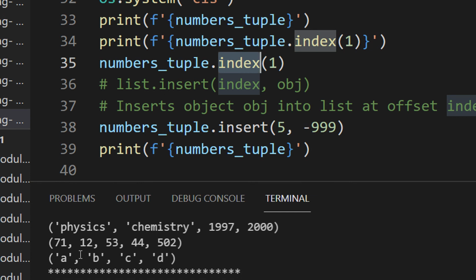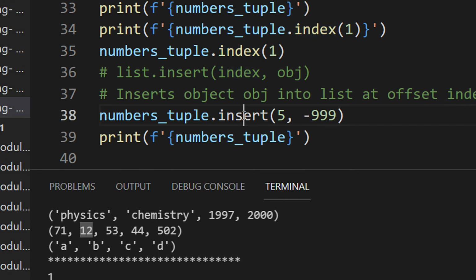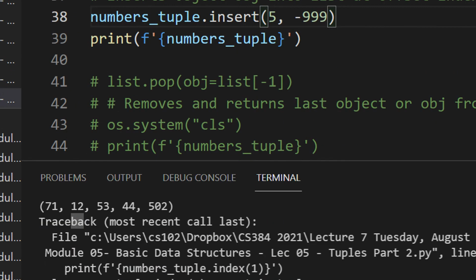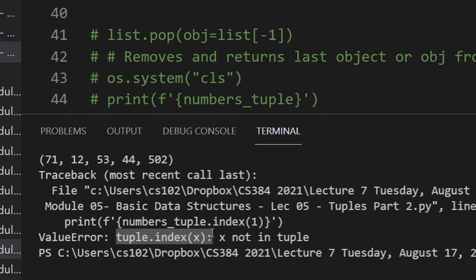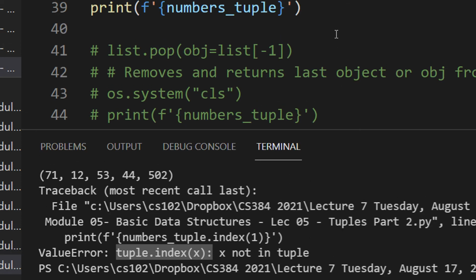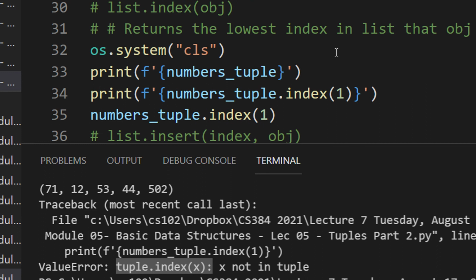Again, anything relating to indexing will work. So I want to print the number at index 1, which is nothing but 12. But of course, insert cannot be done. It will pop an error now. Let us see the error. Okay, this is also not supported.